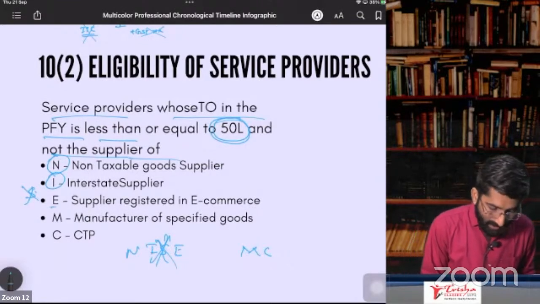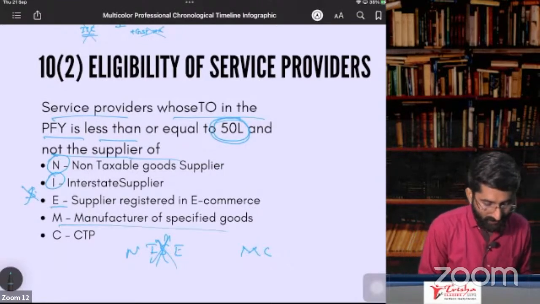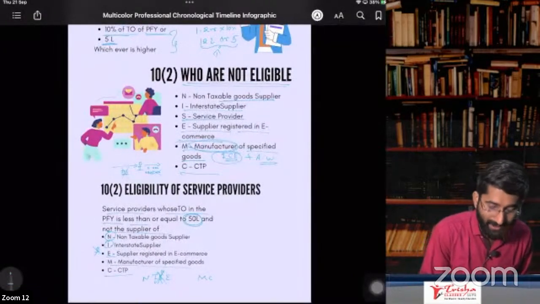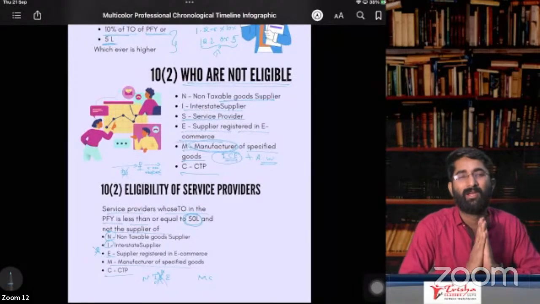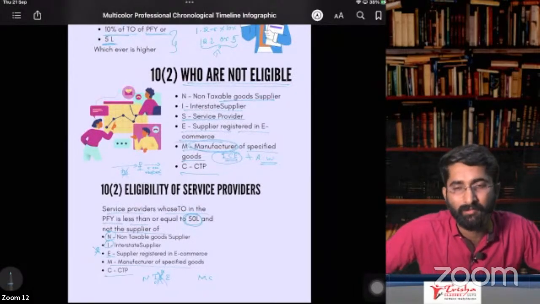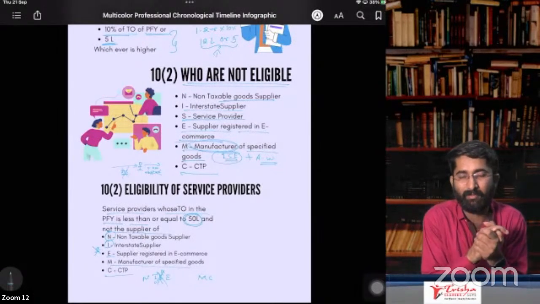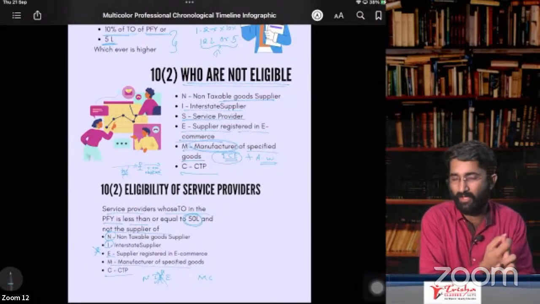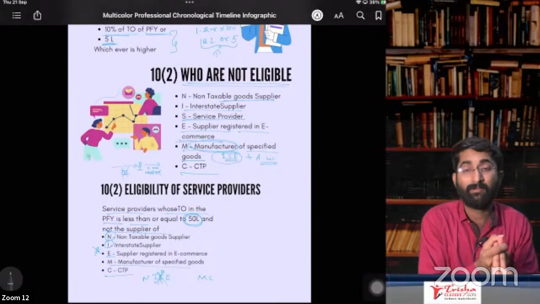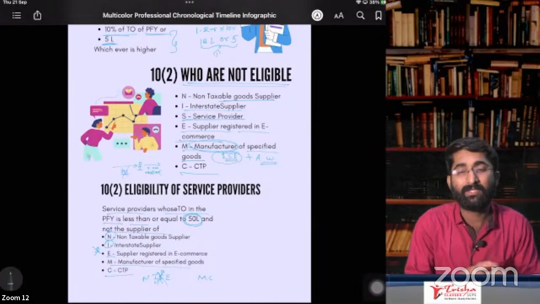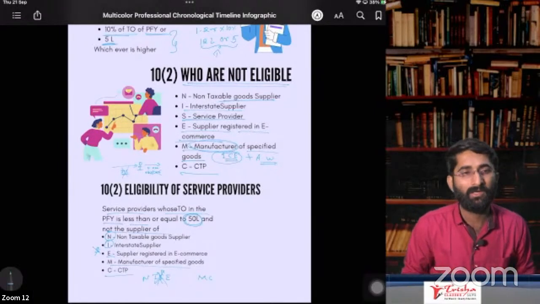Same thing: manufacturer of specified goods and CTP. In all these cases, you don't get the composition. You cannot be a composition dealer. If you are CTP, you cannot be a composition dealer. We have discussed all these things in brief. Section 10, subsection 1, who is eligible. Section 10, subsection 2, conditions, who are not eligible. Section 10, subsection 2A, it is specifically meant for service providers.